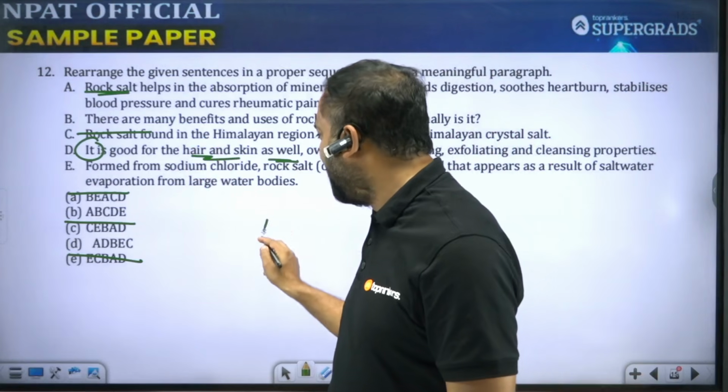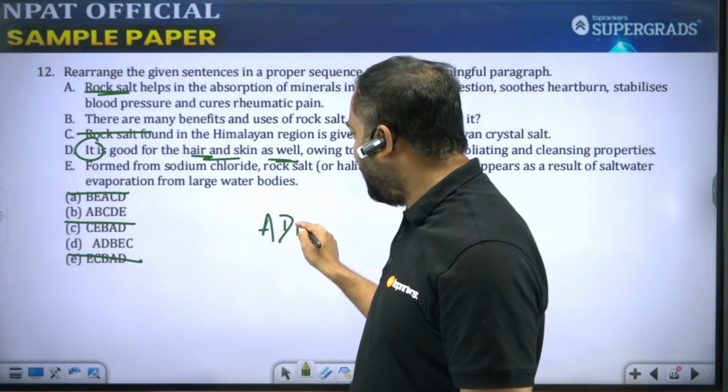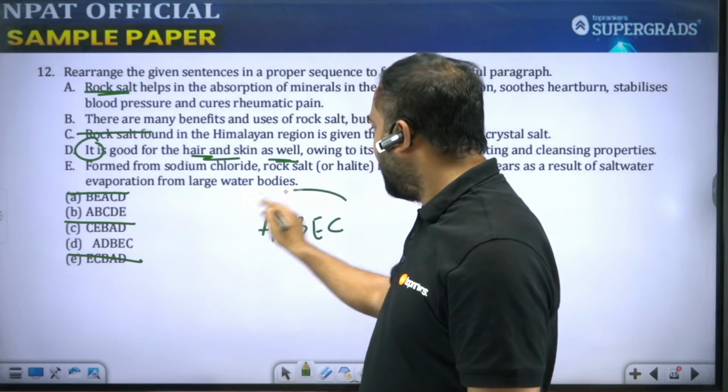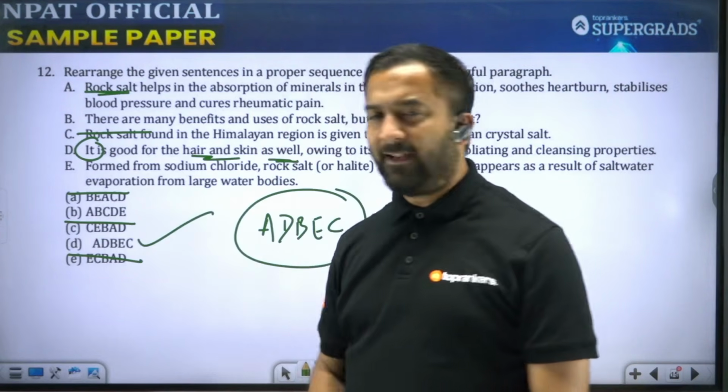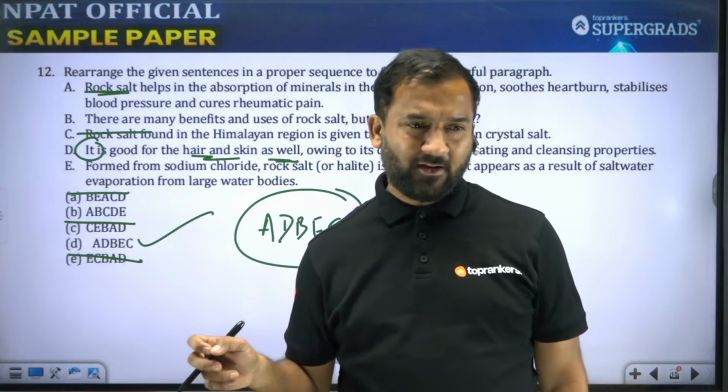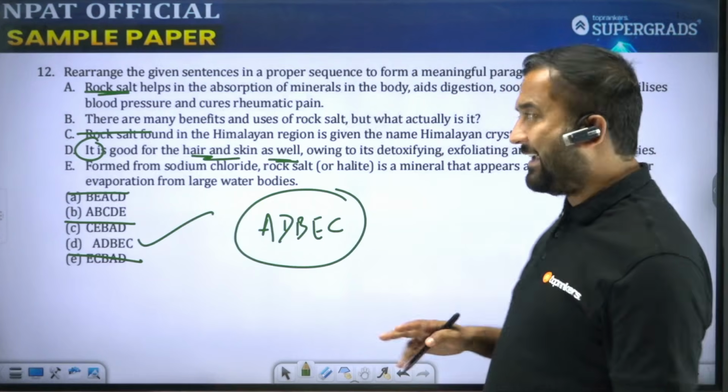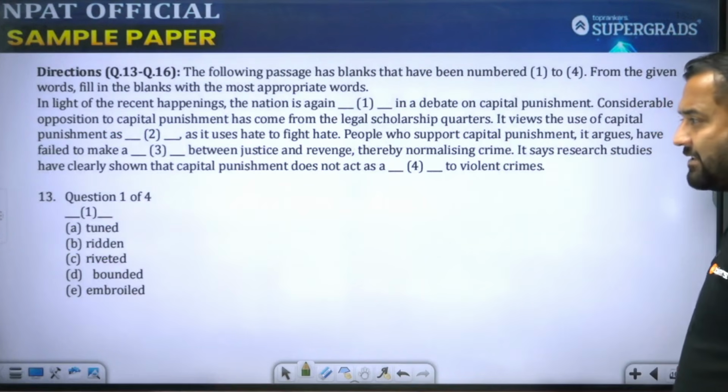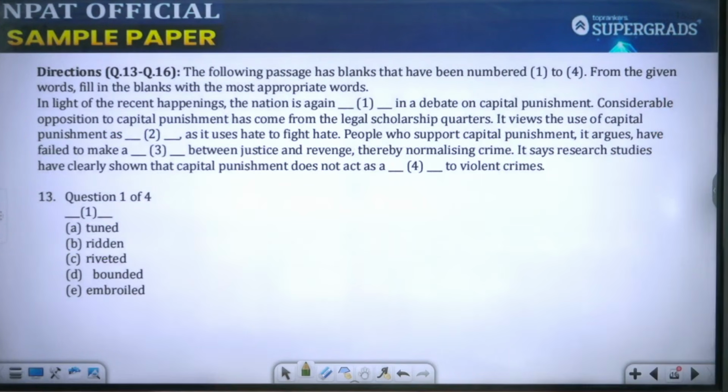So that makes me believe that A, D, B, E, C would be the correct sequence here. A, D, B, E, C would be the correct sequence. So these were your 4 questions on sentence rearrangement. Next up, we have questions which are related to vocabulary-based cloze test.